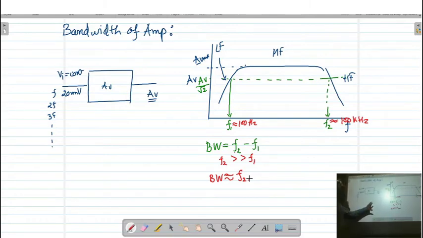Remember, whatever we have discussed so far is without feedback. So without feedback, the bandwidth of the amplifier is F2.